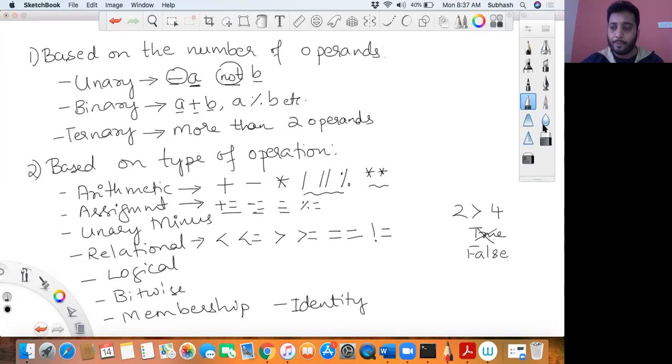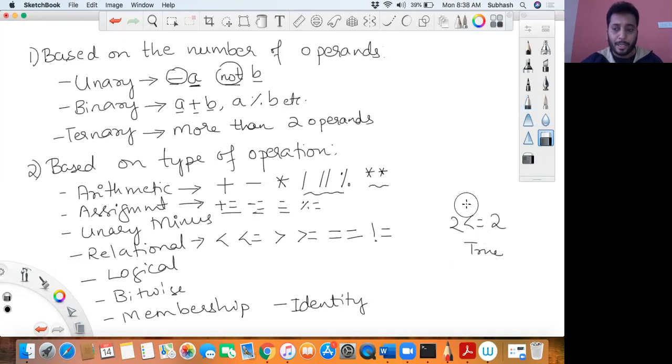Okay, and then what do you have? You have less than or equal to. Suppose I say 2 less than or equal to 2. In this case, what does this expression result in, true or false? 2 is not less than 2, but it is equal to 2, isn't it? Therefore this will result in a true value. 2 less than or equal to 2 will result in a true value.